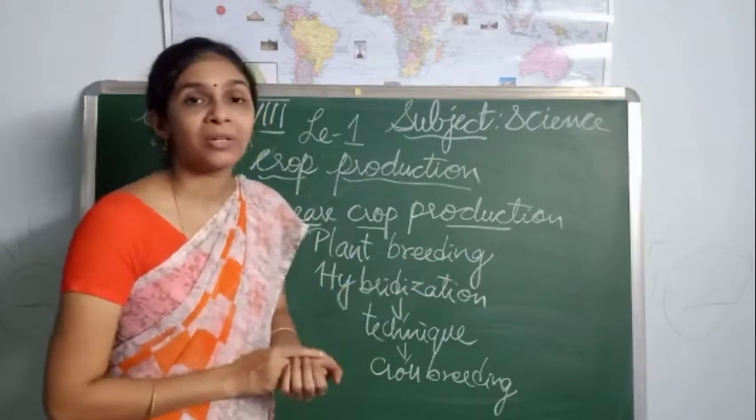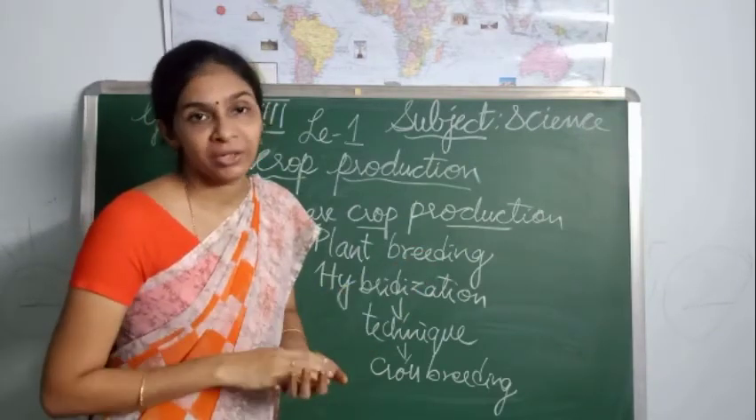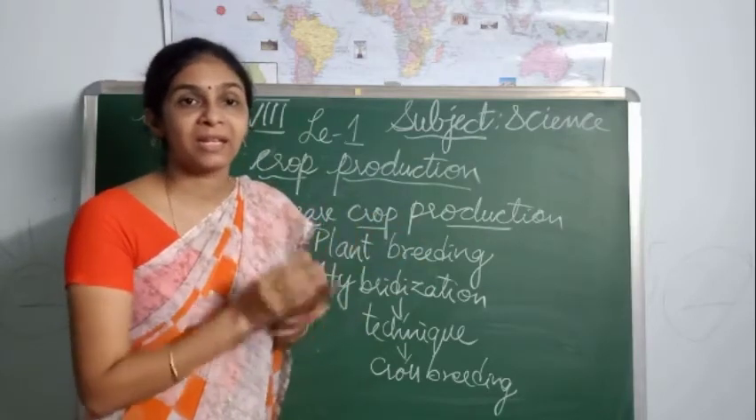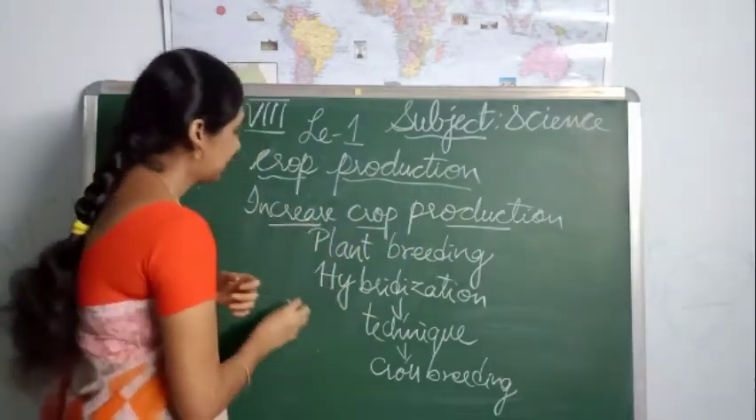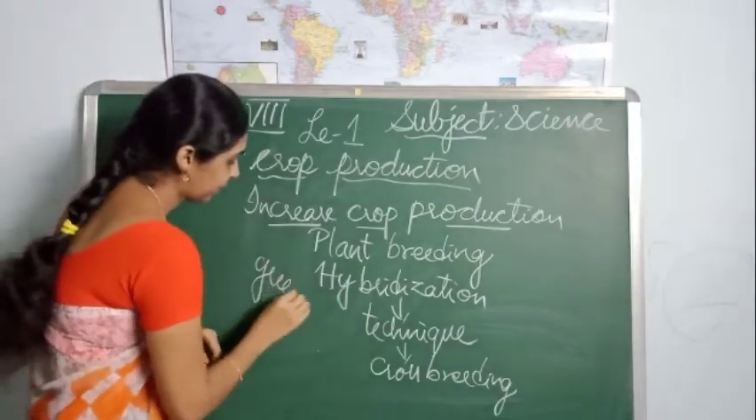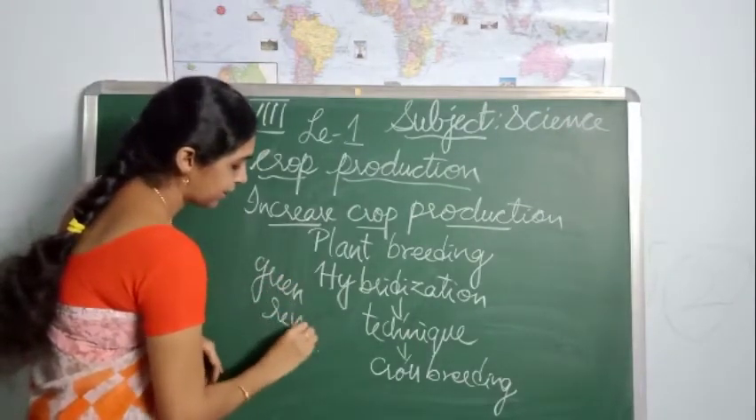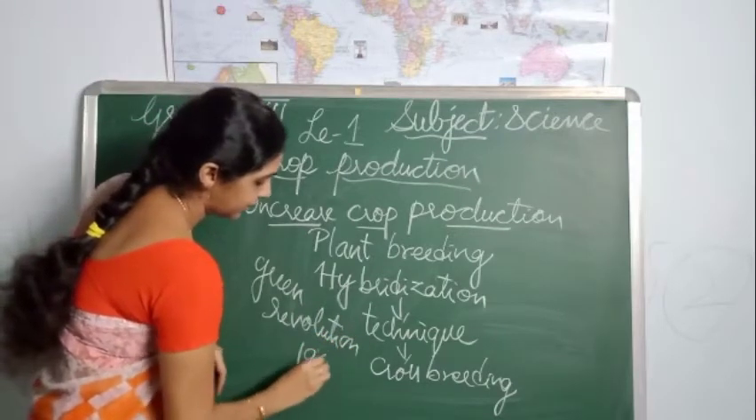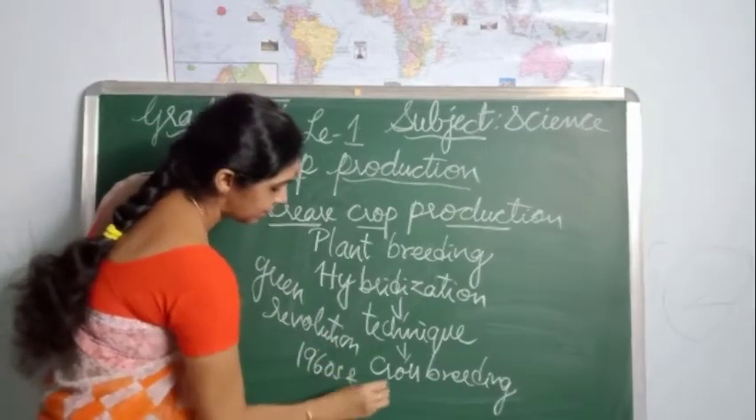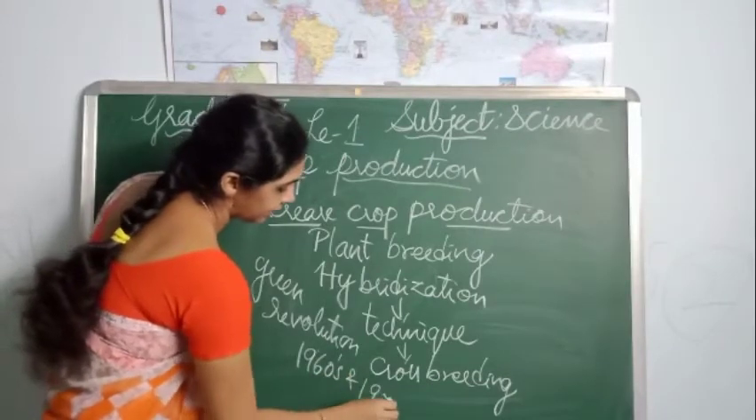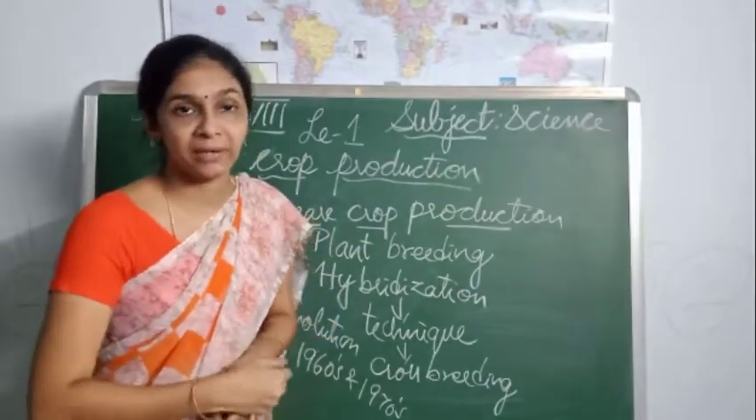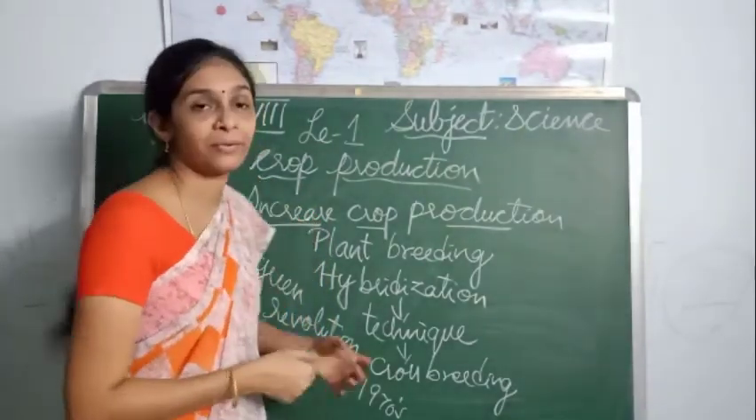And we know about the Green Revolution. The Green Revolution occurred between the 1960s and 1970s to decrease the famine conditions in our country and to increase the food grains.